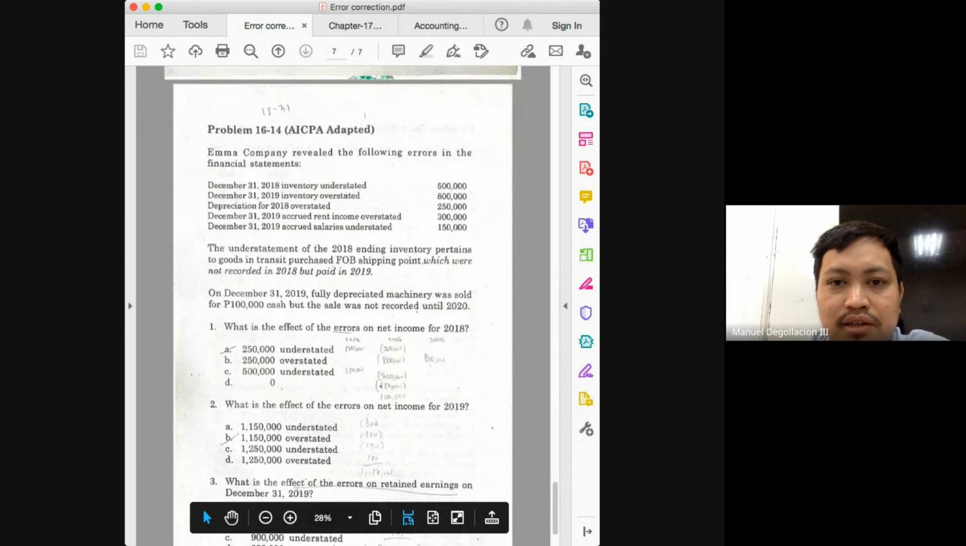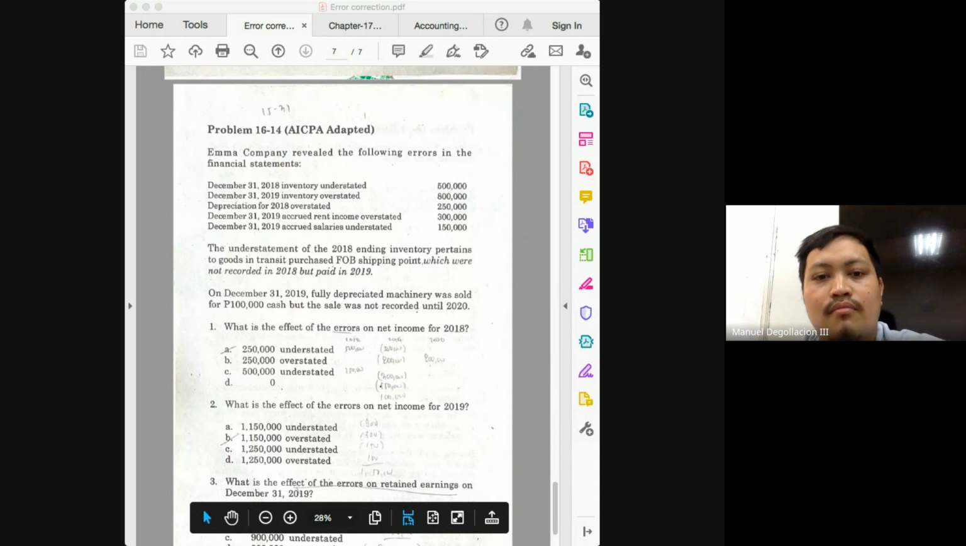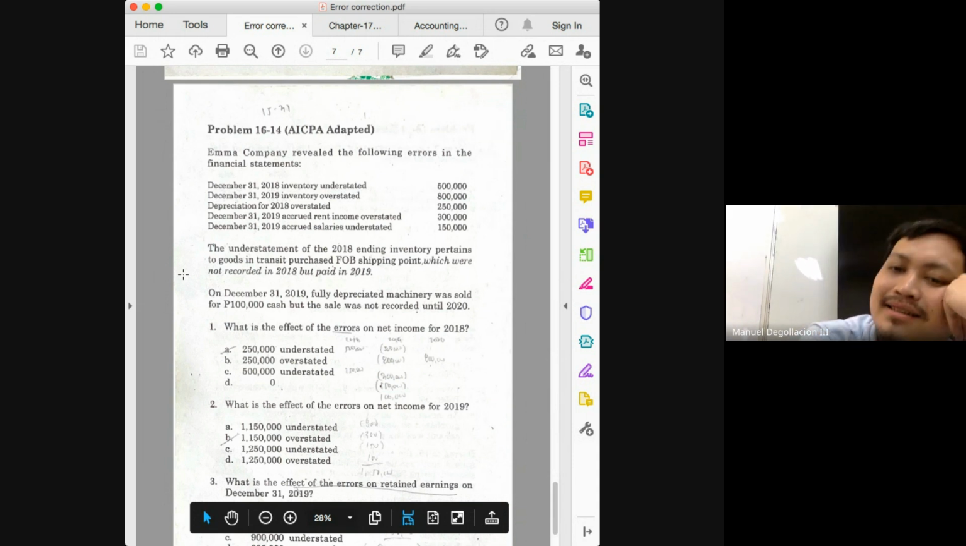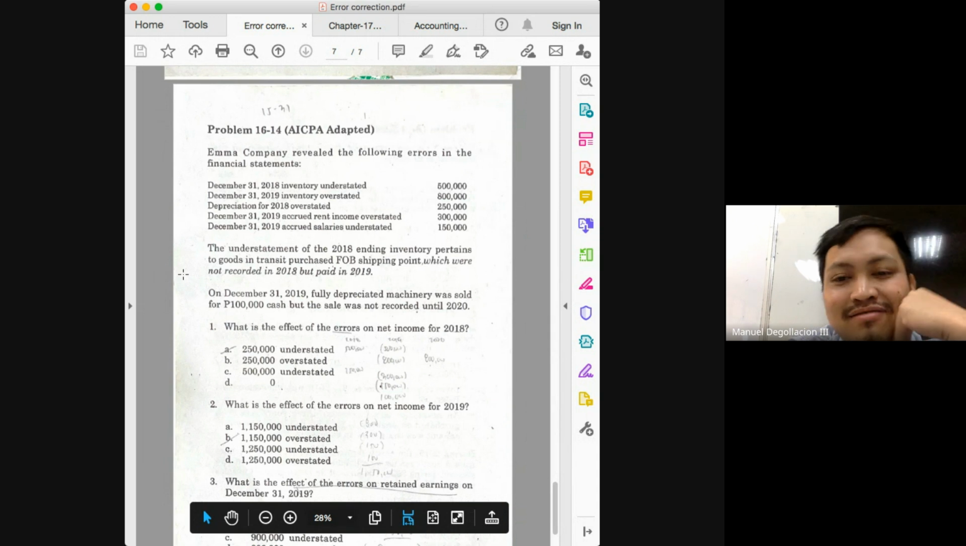Let's proceed to 16-14. What is the effect of the errors on net income for 2018? First, ending inventory in 2018 is understated. So I hope you've got this covered already, class. If ending inventory is understated, what will happen to your net income? Net income will also be understated. So that means there is an understatement of 500.